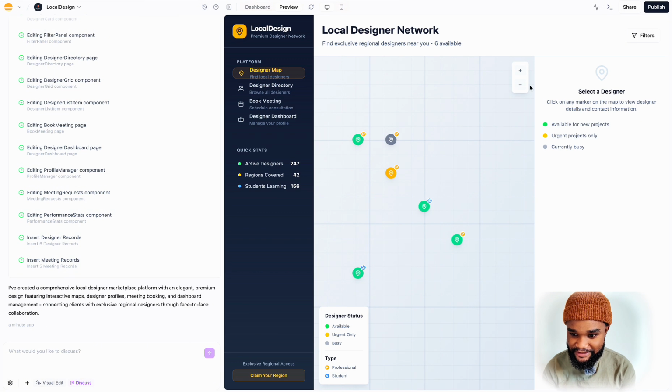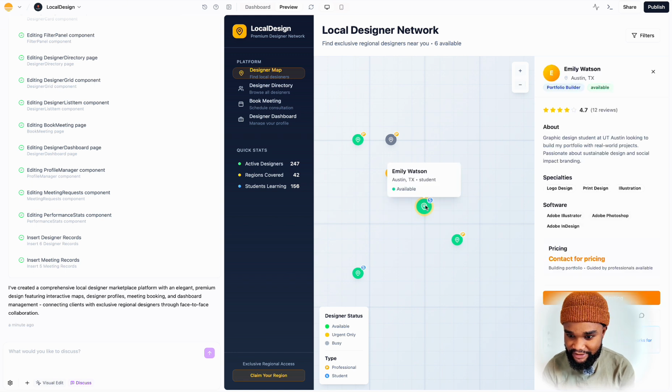So I can see, okay, I think what I can do later... Oh, so you can click. Even I don't know what I've created, but I'm liking it. So what I would do later, I'll probably try and integrate Google Maps onto this, so that way people can see their local designers in that area.